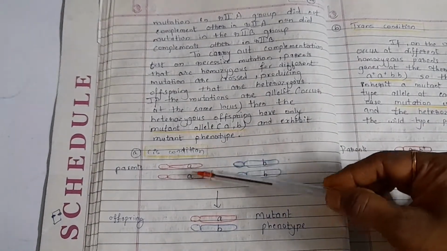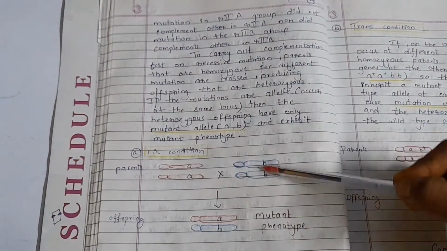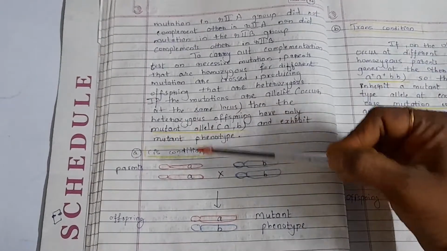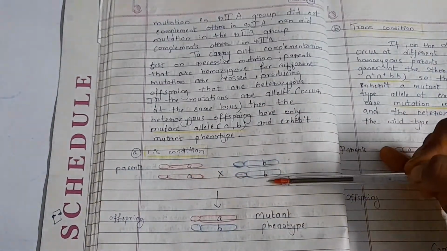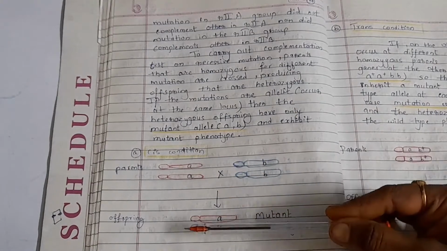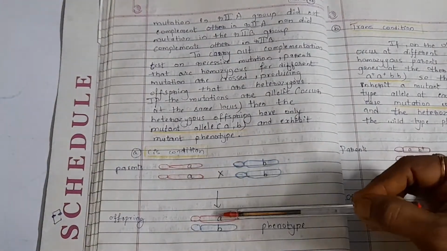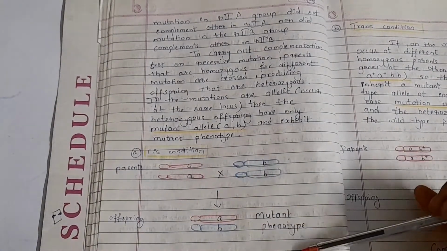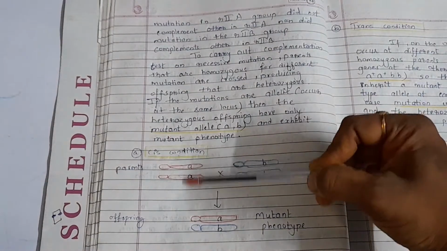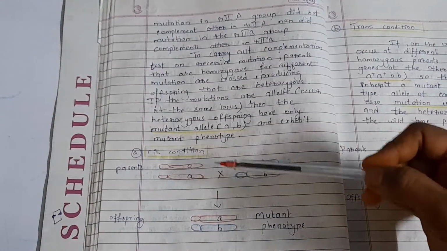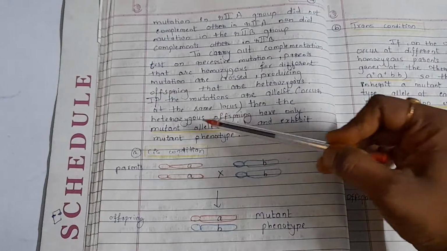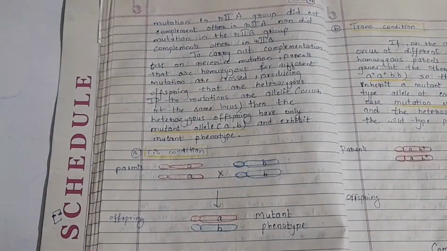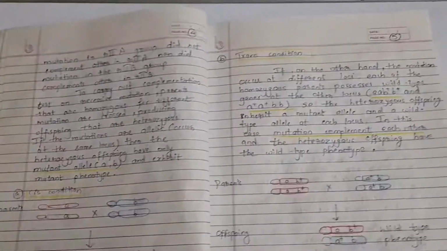So this is a cis condition. You can see the parents: small a, small a, small b, small b. That is the mutant allele. Here small a, and here small b, mutant alleles. If we cross, one offspring from this and one from this, both are mutant, so the offspring will have the mutant phenotype. This is a cis condition. Why? Because at the same locus, as you have seen here, the mutations are allelic in nature.